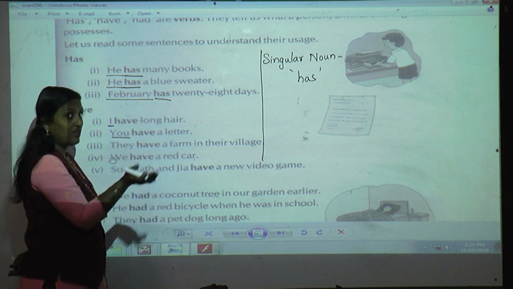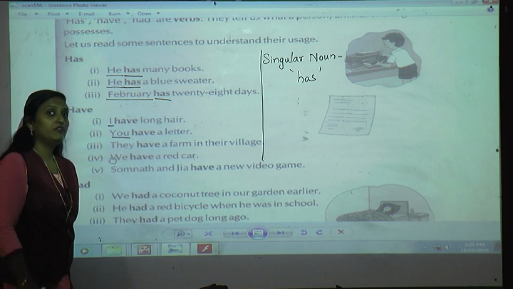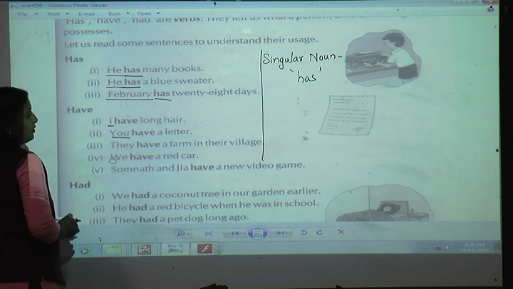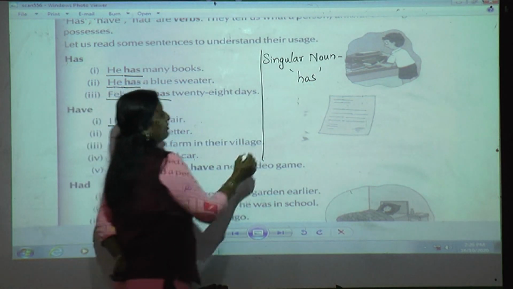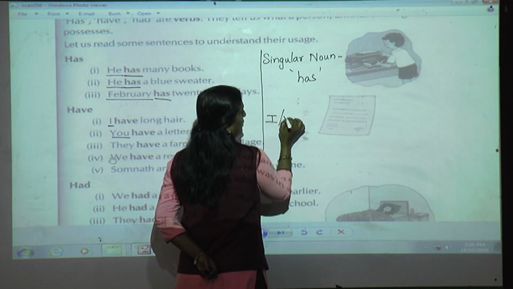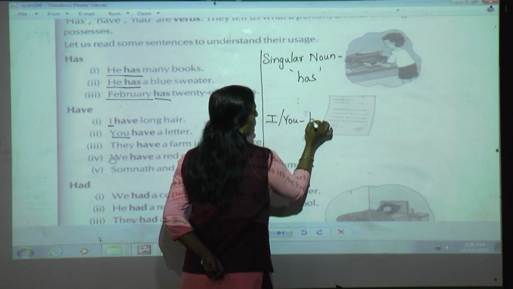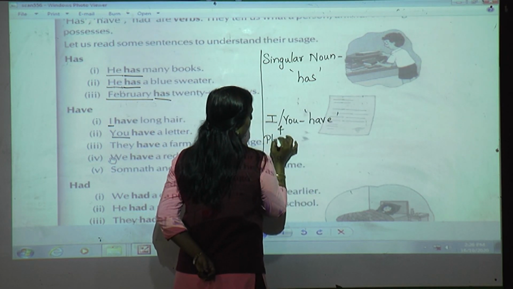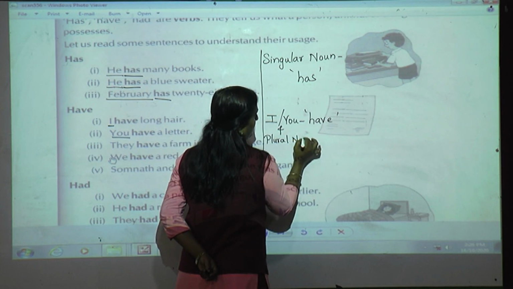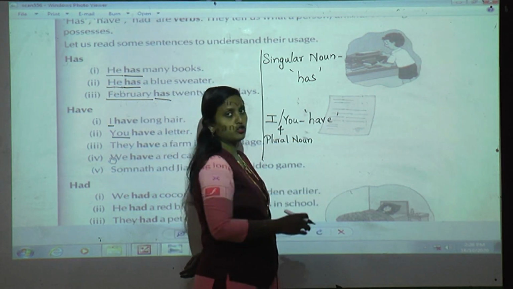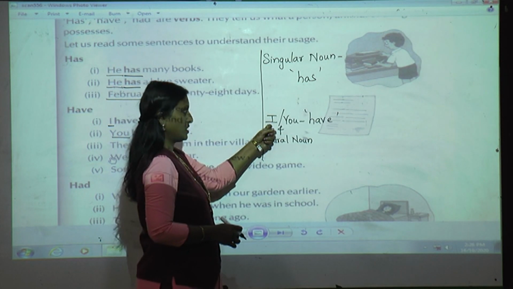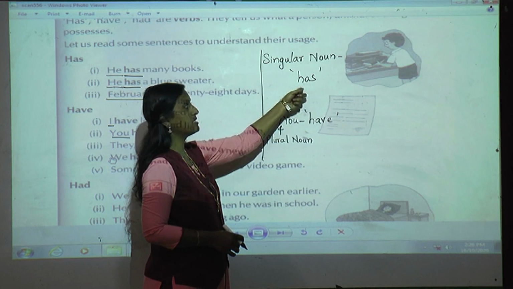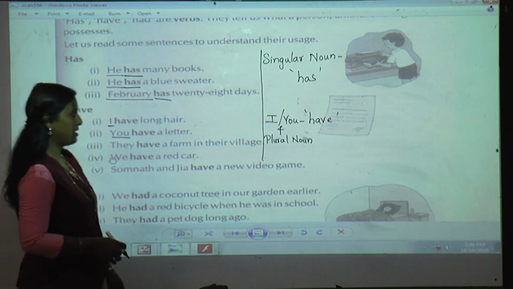Yes, have. As we have learnt in the last lesson that we are using am with I. So here we can see whenever you want to use have, that time we are going to use I and you. I and you always go with have, and plural nouns. Okay? Again I will repeat. We use have when the subject is I, you or a plural noun. And we use has when there is a singular noun.